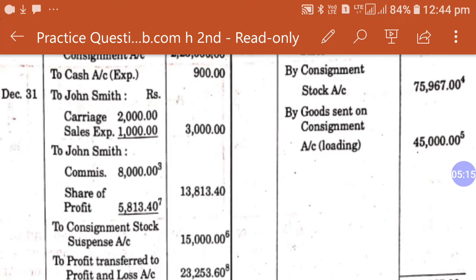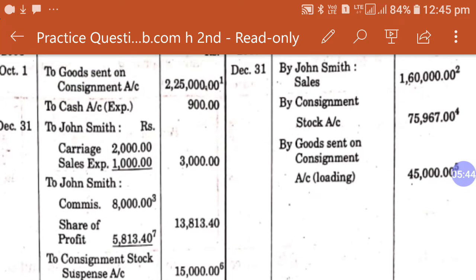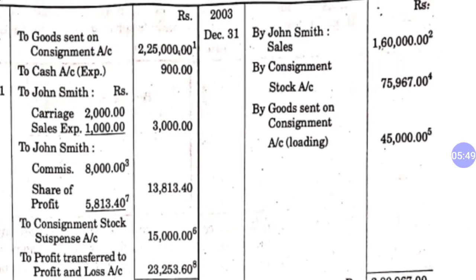Now we have the consignment stock suspense account. This means that in the calculation of closing stock, definitely we will have some amount of profit included because goods are sent on consignment. So we will calculate the loading, as we already calculated in our earlier question. First of all we should check the consignment stock. By goods sent on consignment, by consignment stock we have 75,967. How does it come, let's check. This is working note number 4.